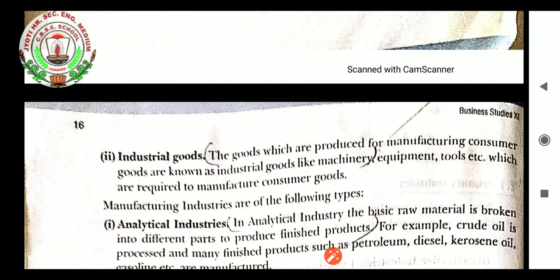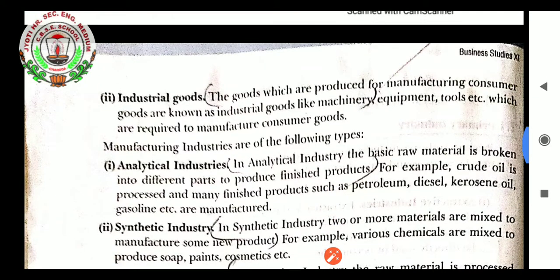Industrial goods. The goods which are produced for industrial or manufacturing consumer goods are known as industrial goods, like machinery. These are the industries which produce products used by another industry for the production of finished products. Examples are machinery, equipment, tools, etc., which are required to manufacture consumer goods. Manufacturing industries are of the following types.